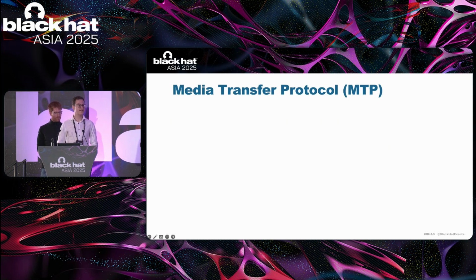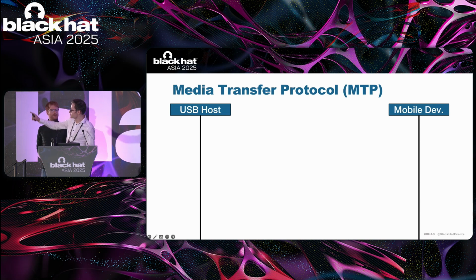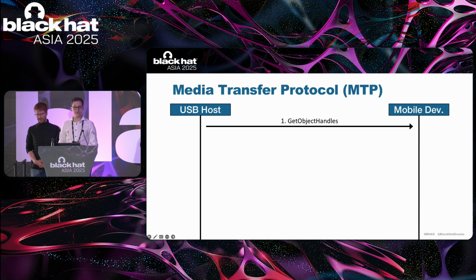Next, let me briefly introduce the basics of the media transfer protocol, or MTP. You can see that we have the USB host on the left and the mobile device on the right. Usually, the first thing that happens in the communication between those two is that the USB host queries for the mobile device's object handles, also called file handles.